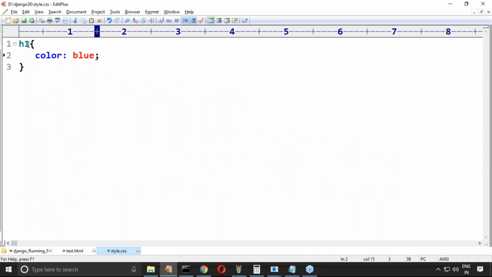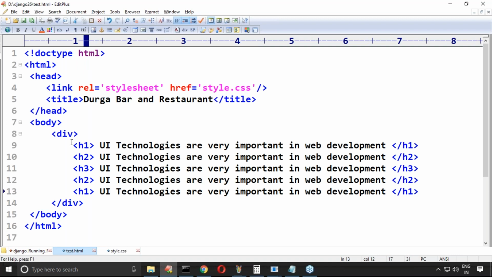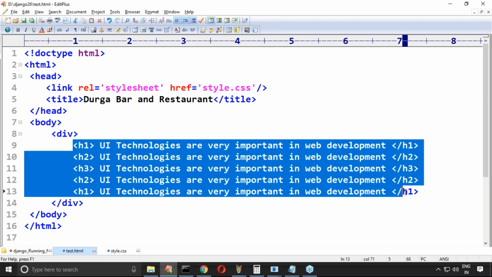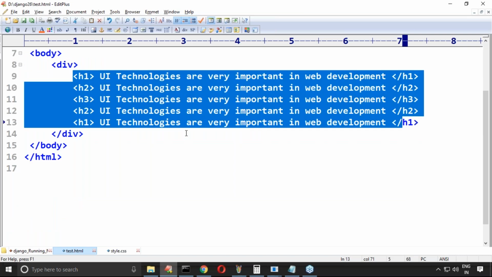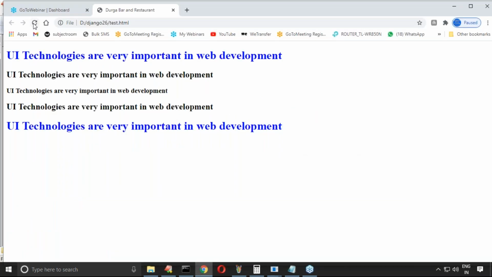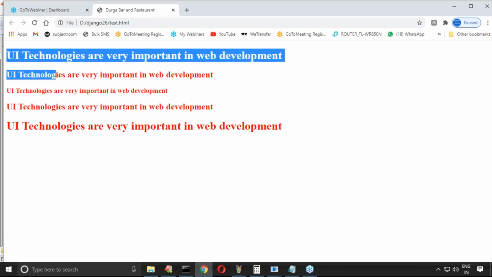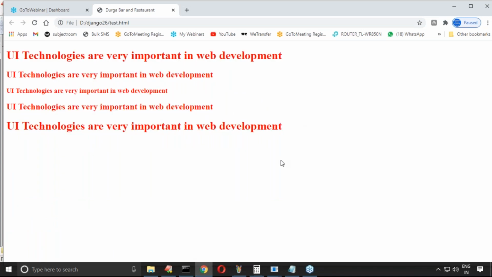Now have a look once, sir. I want to define styling for which tag? Div tag. Let me go for red color. Now this style is applicable for all these tags or not? Can you please confirm? Now have a look once, sir. Automatically, for all these things, style is applicable. So to group tags into a single block and then apply styling, for that purpose a div tag is going to be very helpful.